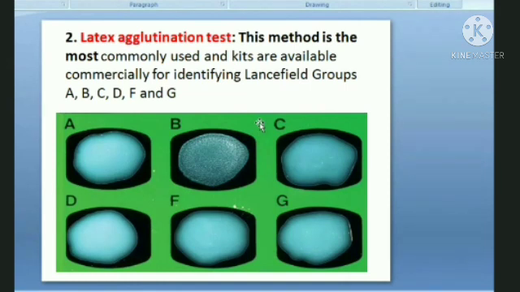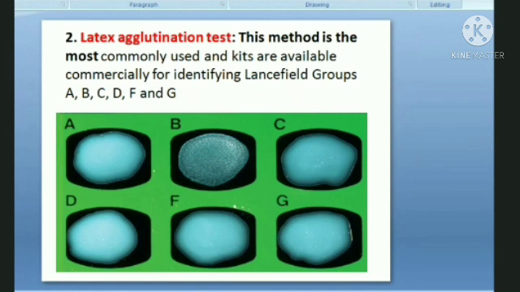So if this antigen comes in contact with these antibody which are bound onto the surface of the latex molecule, or the glass beads, right? So they will react with each other. If the specificity is there, if they are highly specific, then they will react and they will give you this kind of agglutination reaction. And you will see this kind of agglutination reaction, and this is considered as a positive test, right?